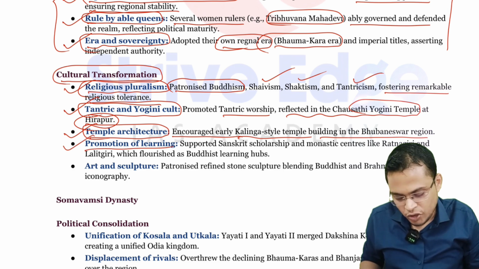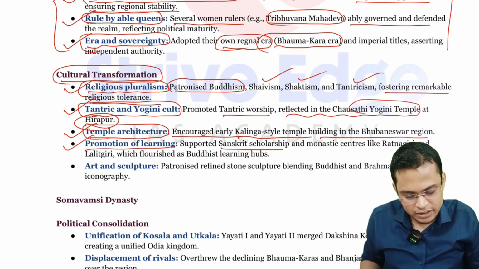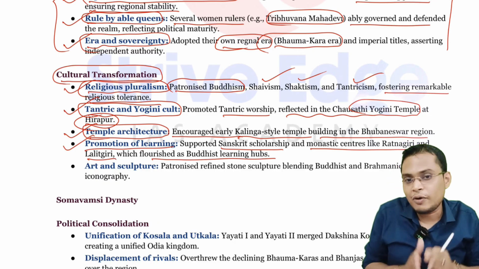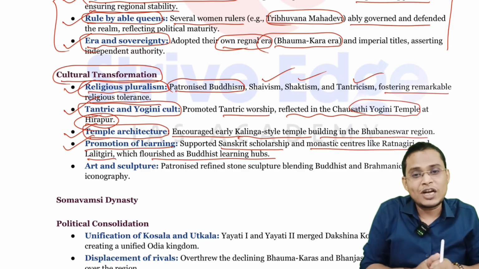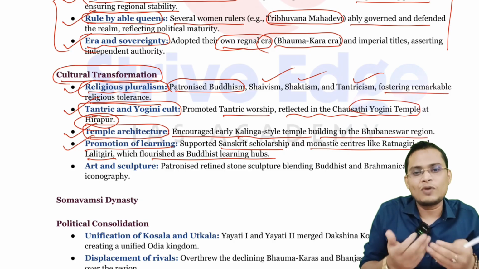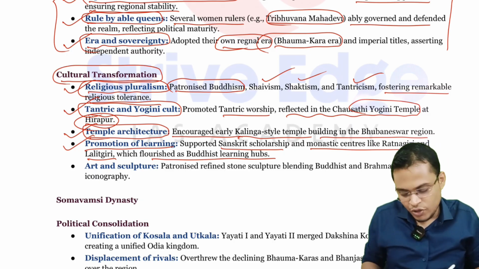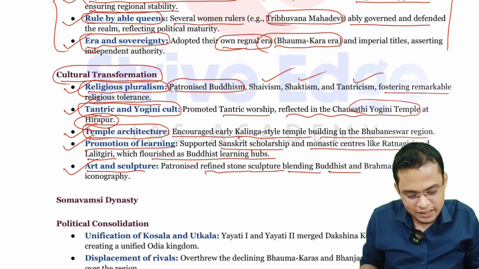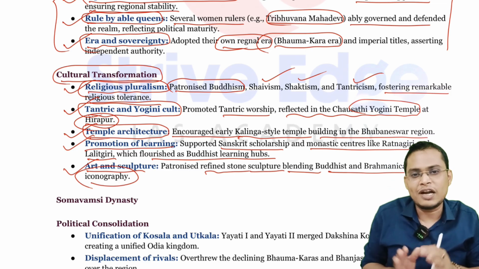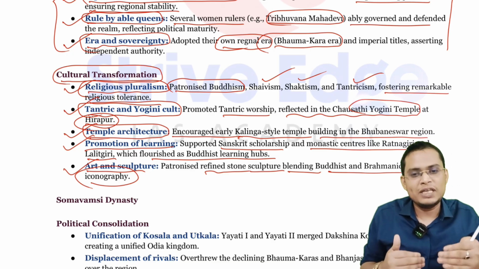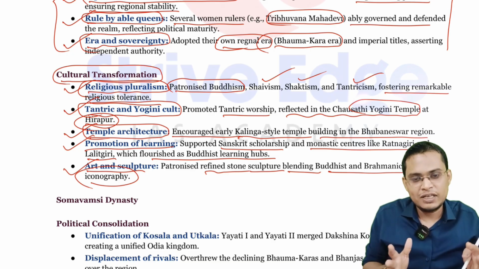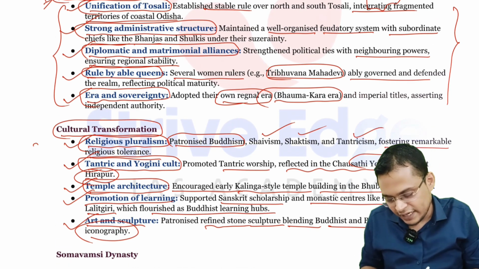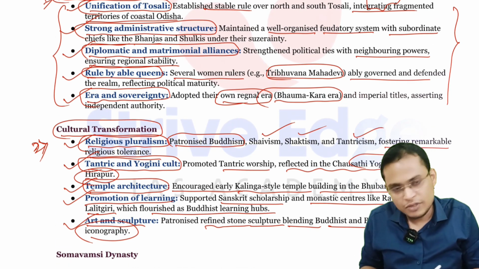The next is promotion of learning. They supported Sanskrit scholars and monasteries like Ratnagiri and Lalitgiri, which flourished as Buddhist learning hubs. They also promoted education, which led to the development of local language and local culture, and people understood more. Next is art and sculpture. They patronized refined stone sculpture blending Buddhist and Brahminical icons. That led to the construction of many sculptures and images, some Buddhist images and other images. Okay, we have seen the second part of Bhaumakara. So 2 parts are here.